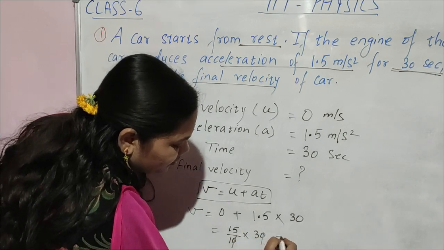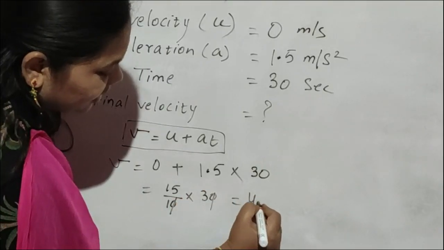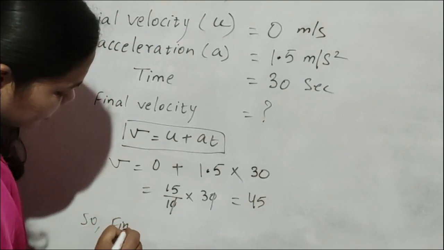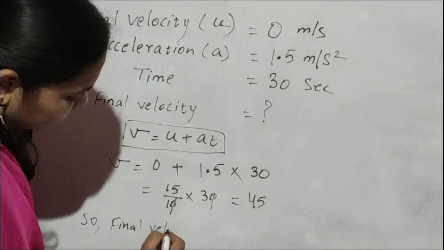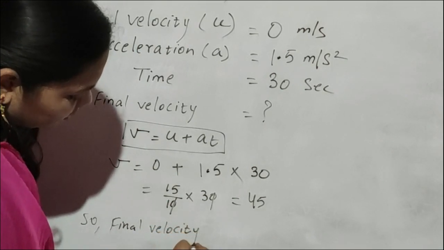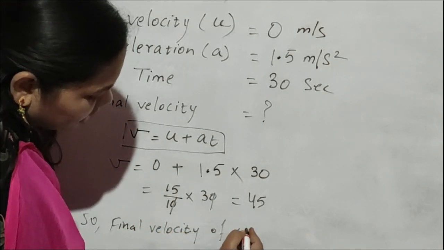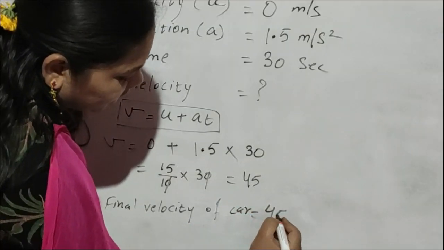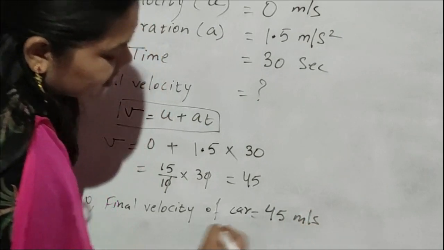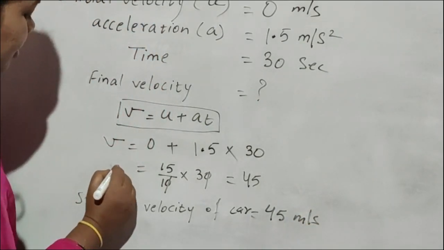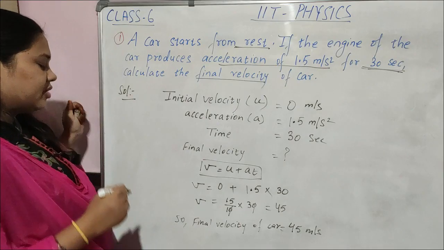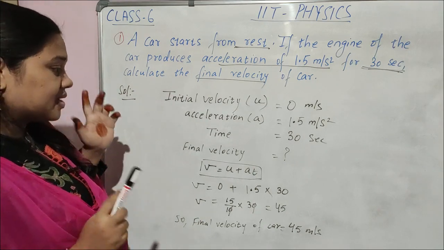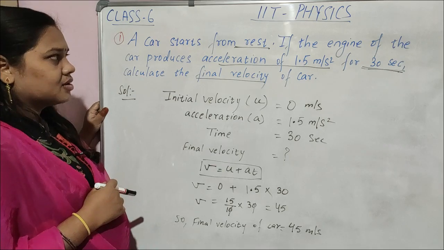Okay, 15 into 3 is 45. So what is the final velocity of the car? How much? 45 meter per second. Clear, children? Any doubt? Very clear question. A basic question we have taken.